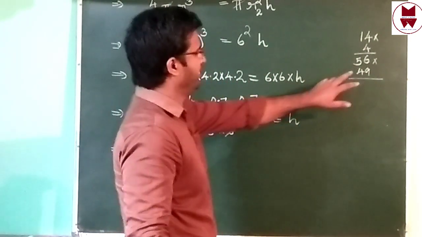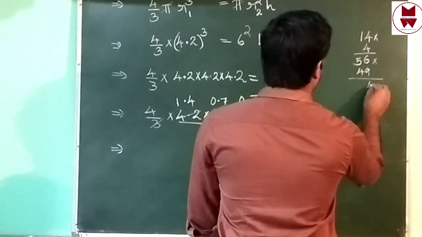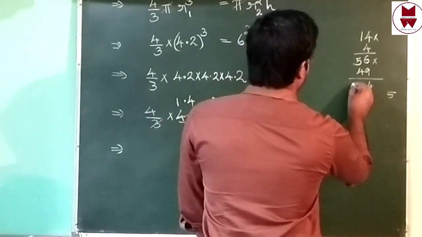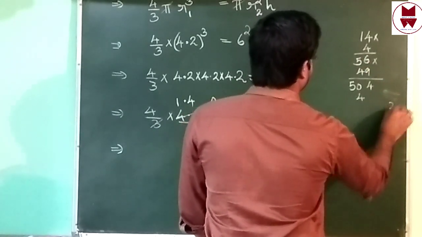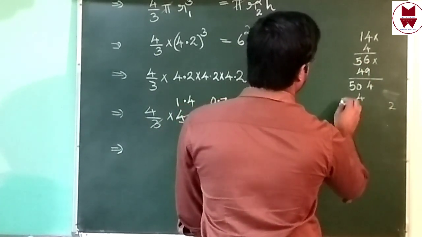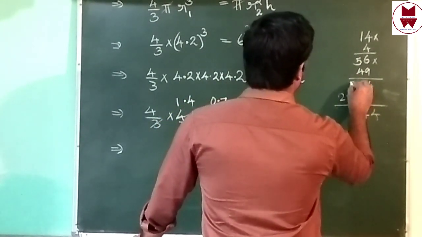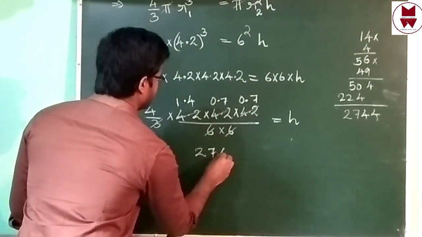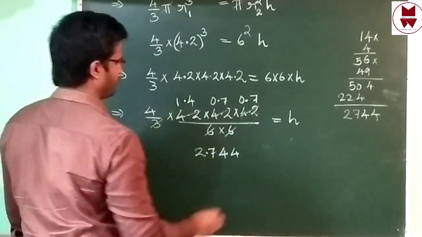Then 9 into 6, 54. Then 5. 9 into 5, 45 plus 5, 50. Then 4 into 6, 24. Remainder 2. Then 4 into 5, 20. 20 plus 2, 22. 4, 5 plus 2, 7, 2, 7, 4, 4. After point 1, 2, 3 numbers, then 2.744 equal to